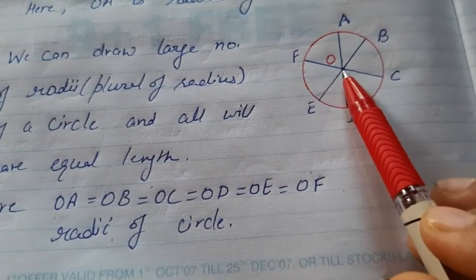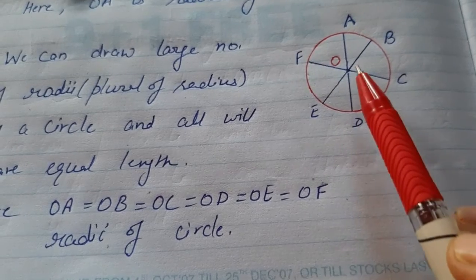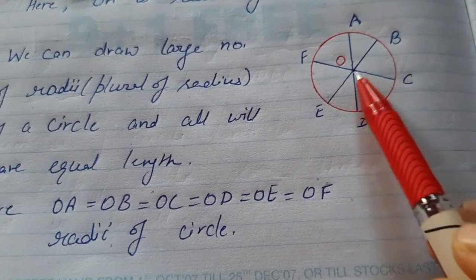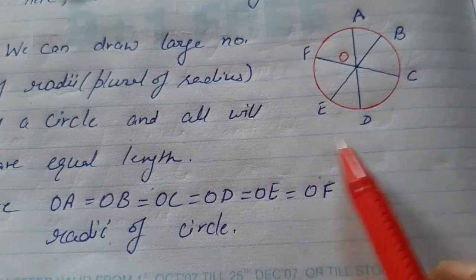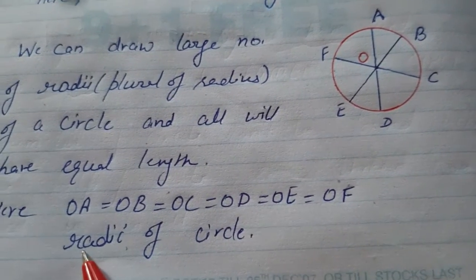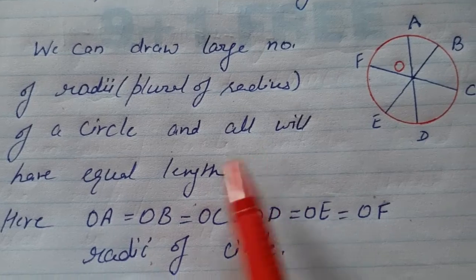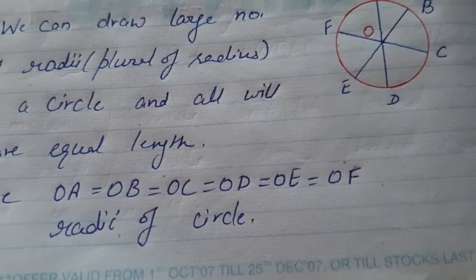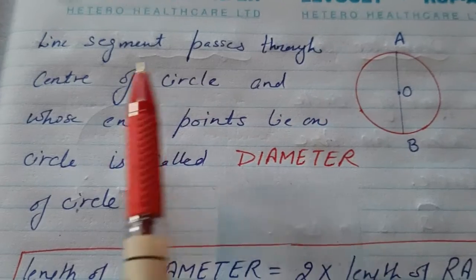See, in this circle I have drawn so many radii like OA, OB, OC, OD, OE, OF. All these are the radius of the circle, and in plural we say radii of the circle, and all will have the same length, equal length. Basically we are discussing the parts of the circle.